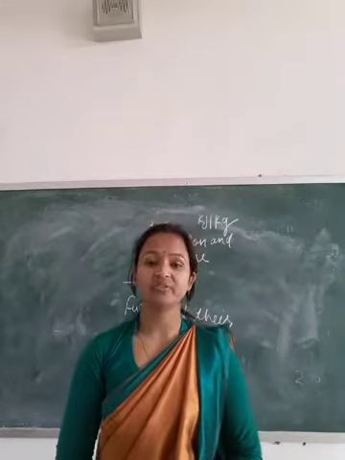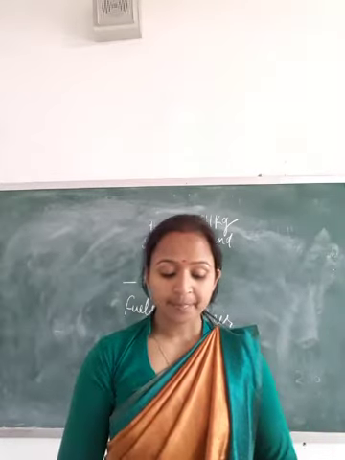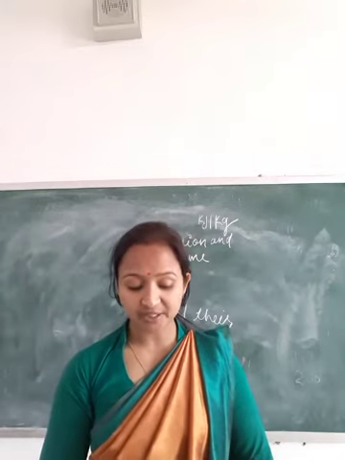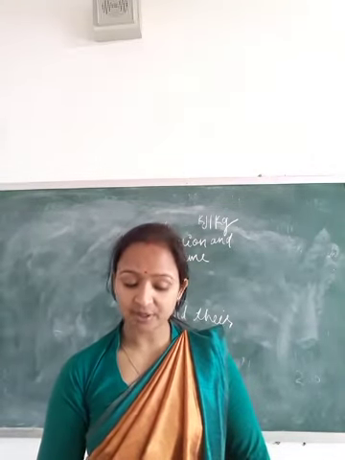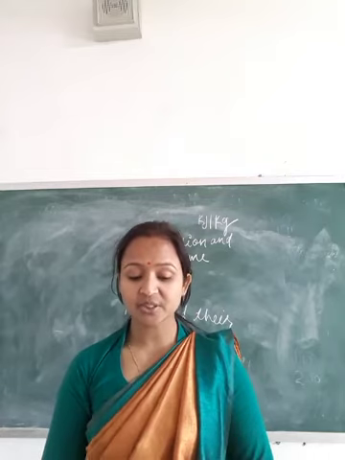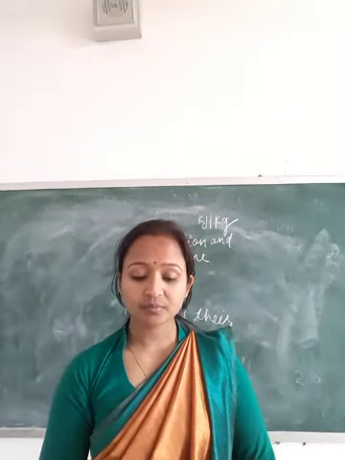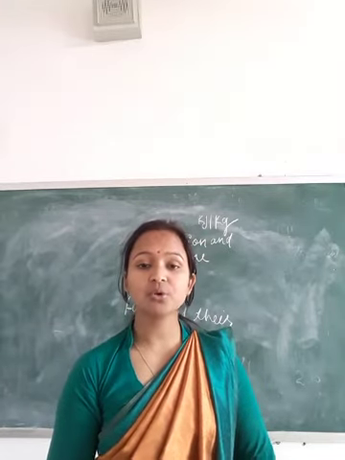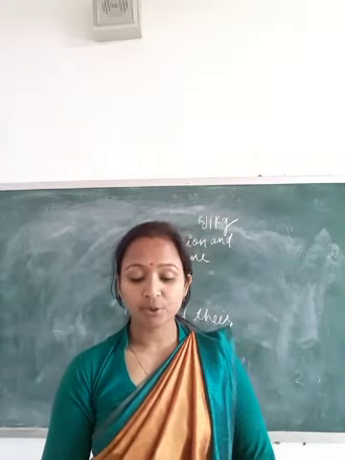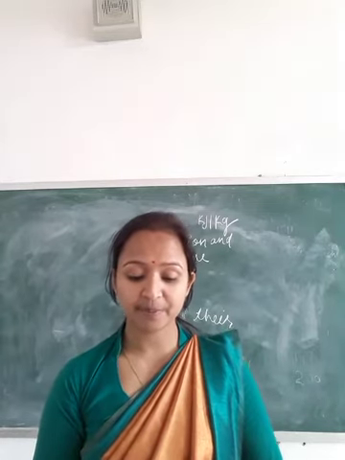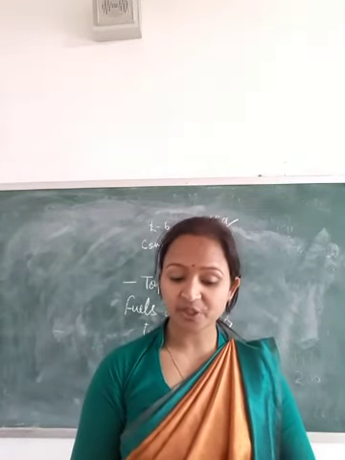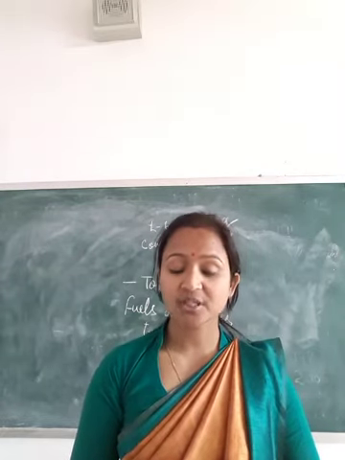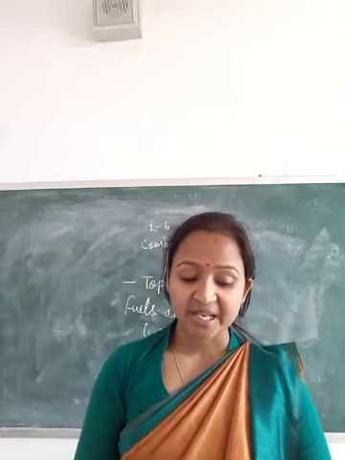Calorific value of liquid fuels: petrol 45,000, kerosene 45,000, diesel 45,000. Calorific value of gaseous fuels: methane 50,000 kilojoules per kilogram, butane that is LPG 50,000, CNG 50,000, biogas 35,000 to 40,000, and hydrogen 150,000.